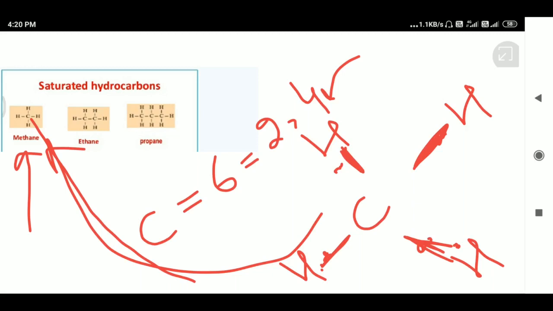So this was an example of a saturated hydrocarbon. Another example is ethane, in which carbon is in combination with other hydrogen atoms through single bonds. This is a beautiful picture of ethane. Let me elaborate on this picture of ethane.